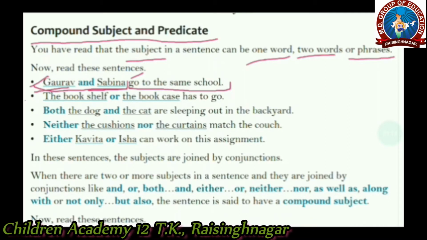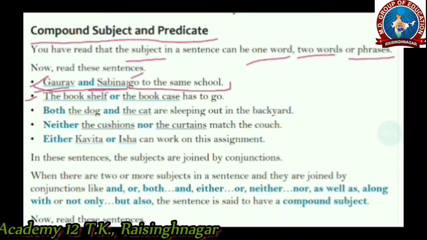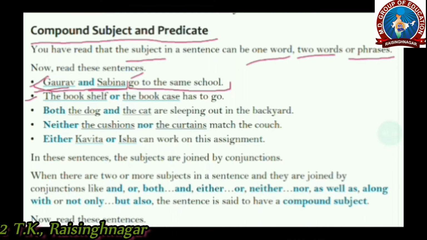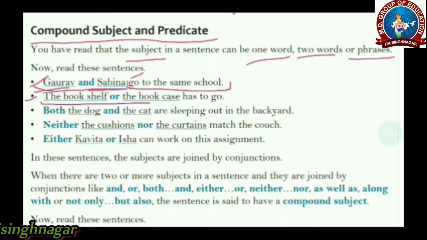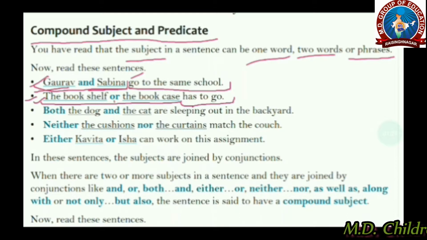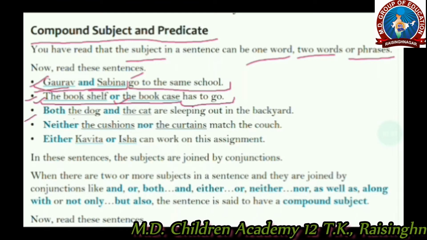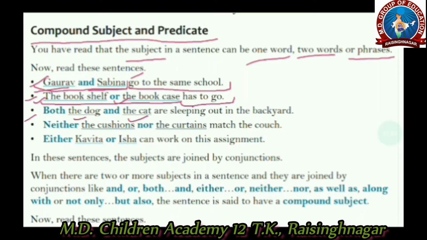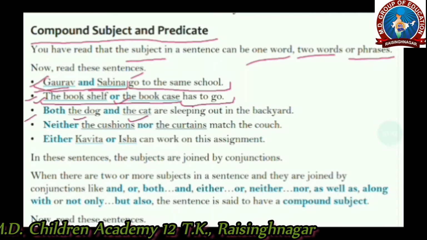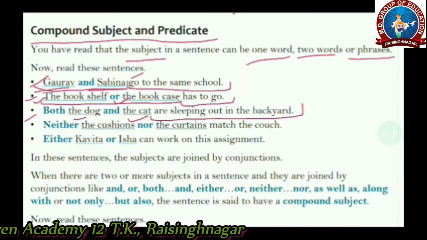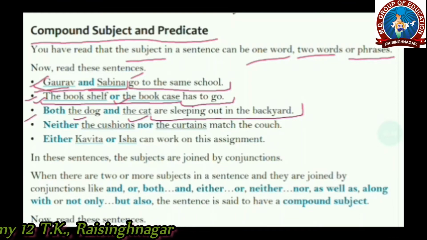Alright. In the second example, the bookshelf or the bookcase has to go. It's a compound subject and the rest of the part is the predicate. Here, the bookshelf is the first subject and the bookcase is the second subject. So it's a compound subject. In the next example, both the dog and the cat. It's again a compound subject and the rest of the part is the predicate, having a single verb. So it's a single predicate, a simple predicate.